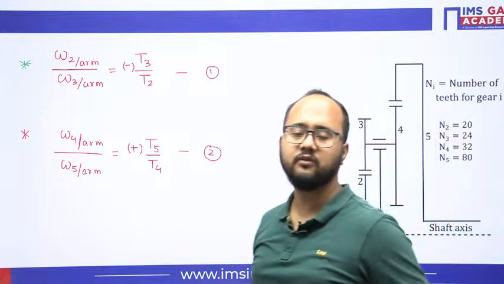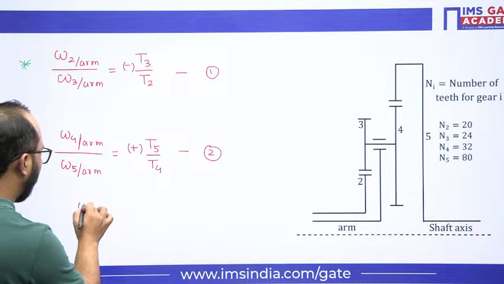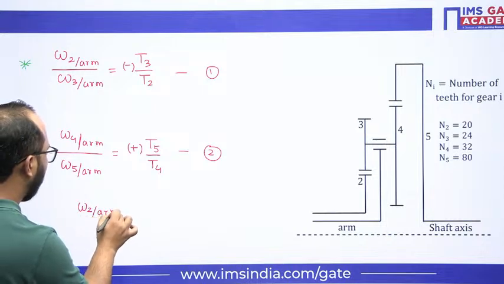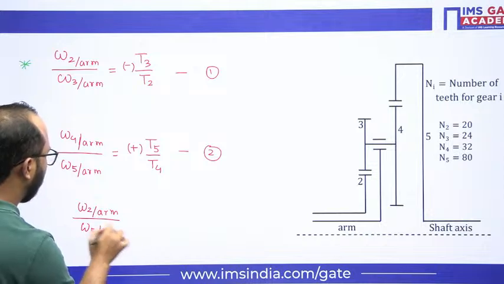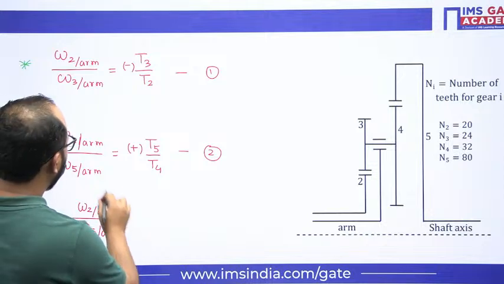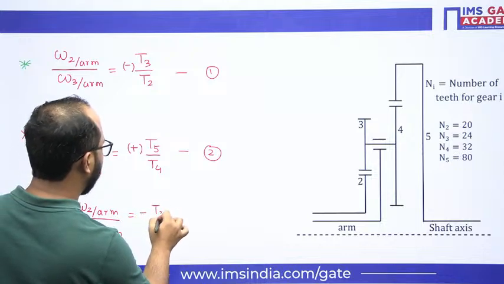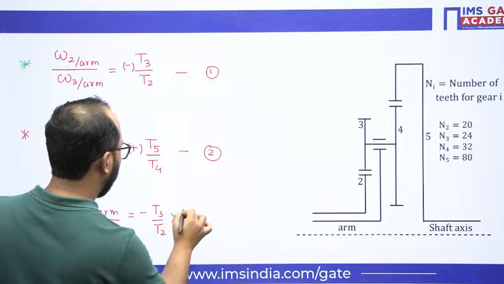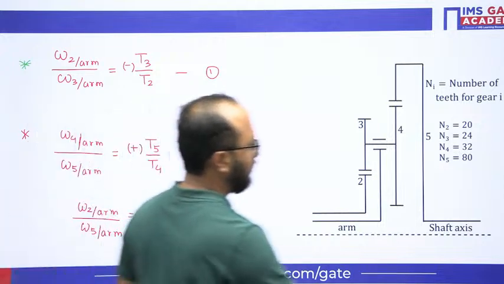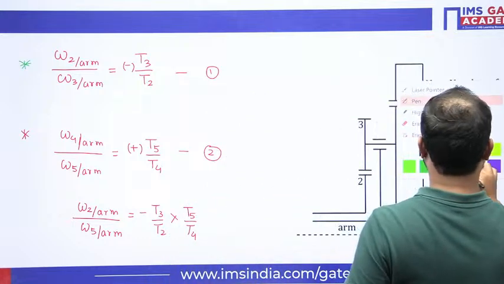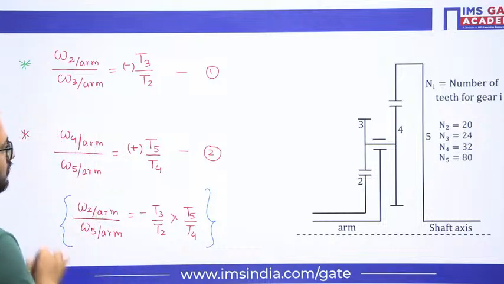So you will have only omega 2 with respect to arm divided by omega 5 with respect to arm, and the minus sign will be there, T3 by T2 times T5 by T4. This is the equation that we will be using to solve.